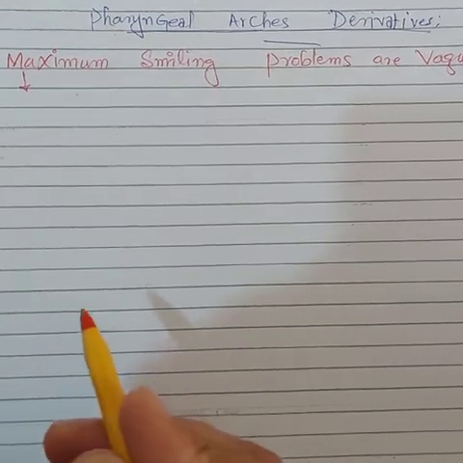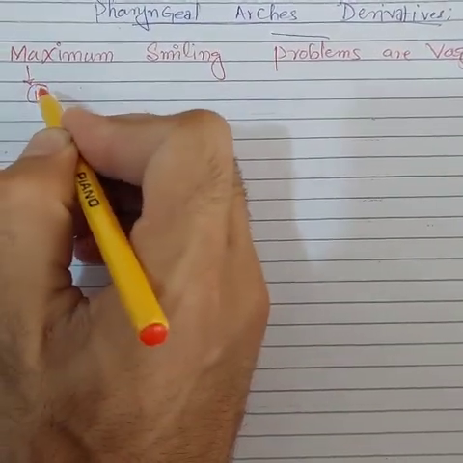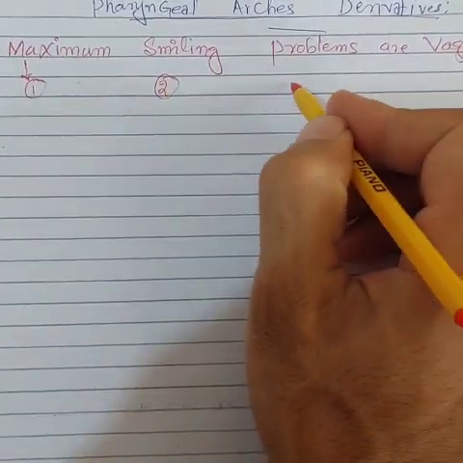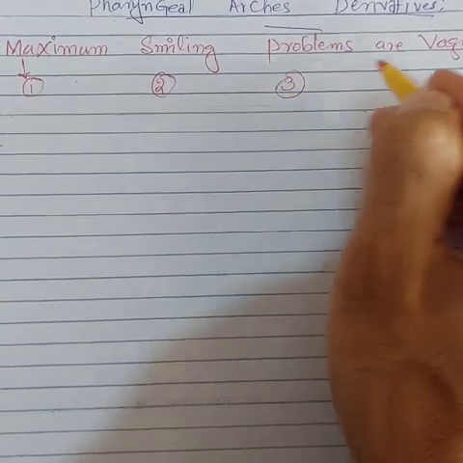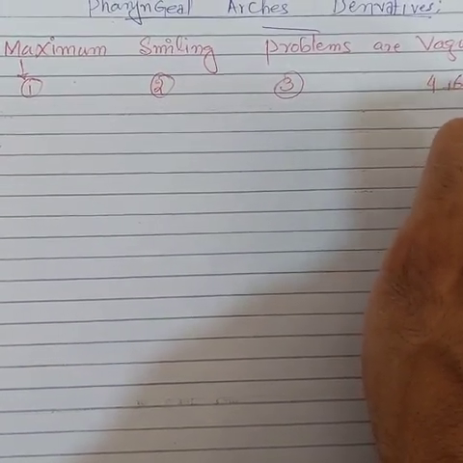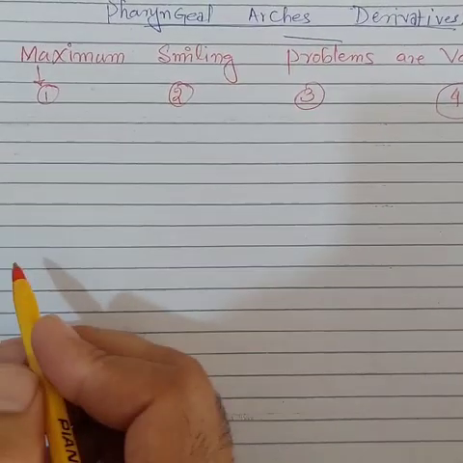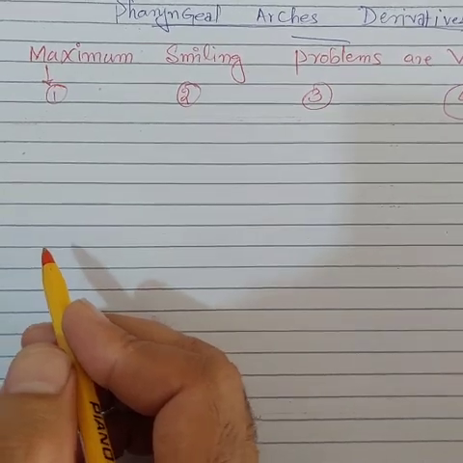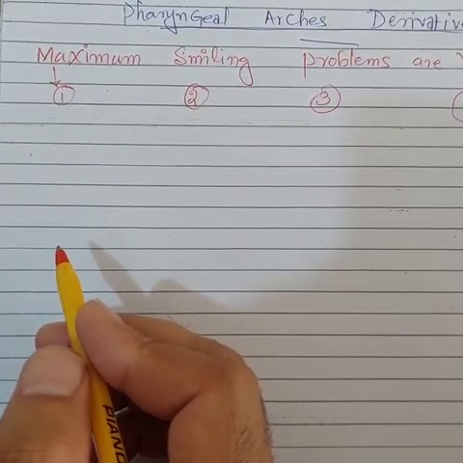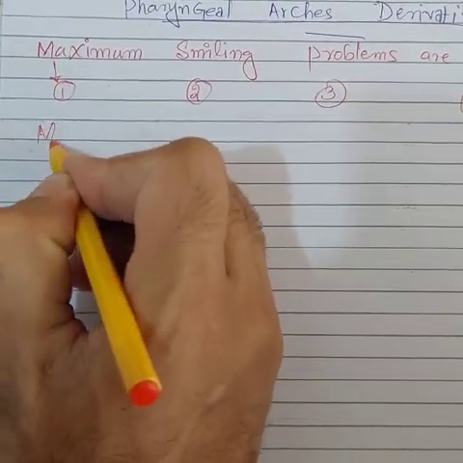And you should remember it this way, that maximum stands for first pharyngeal arch, smiling stands for second pharyngeal arch, problem stands for third pharyngeal arch, and vague stands for 4 and 6 pharyngeal arches. So to know about the derivatives of first pharyngeal arch, you have to remember the word maximum. And maximum sounds like maxillary.